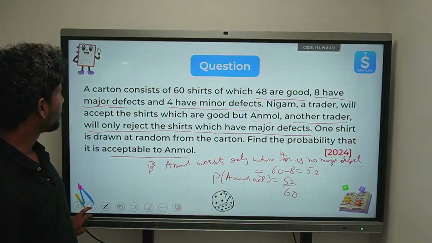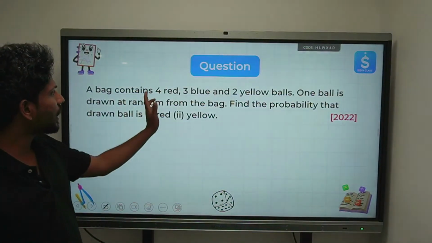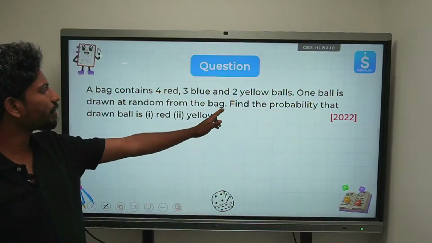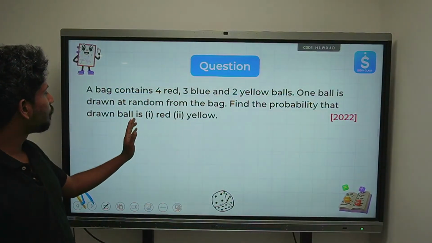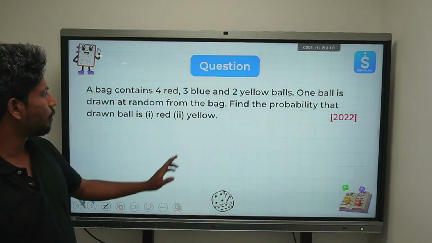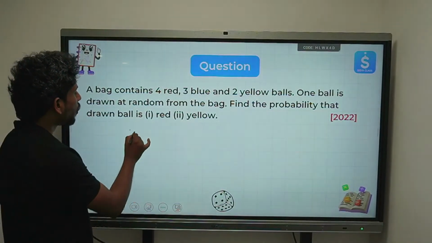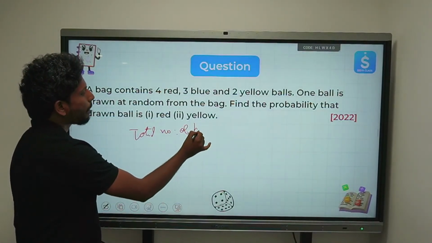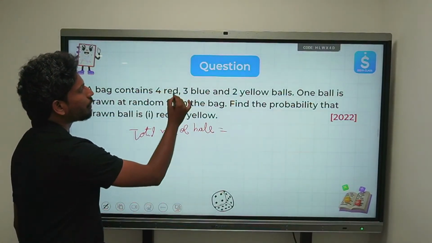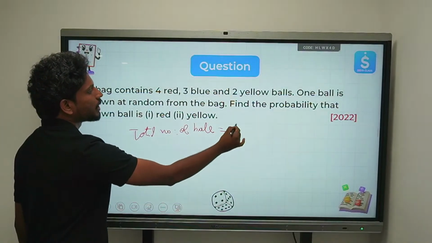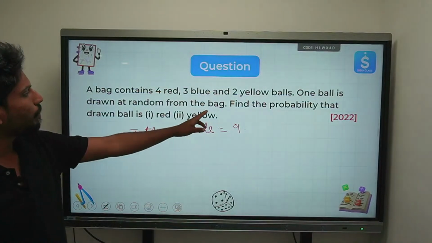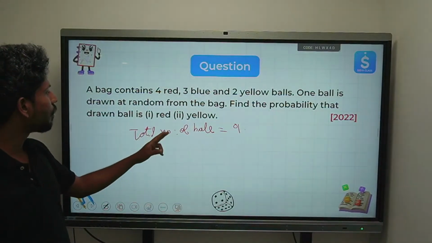Now please see: a bag contains 4 red, 3 blue and 2 yellow balls. One ball is drawn at random from the bag. Find the probability that the drawn ball is red and yellow. So how many total balls do we have? The total number of balls is 4 plus 3, 7, 7 plus 2, 9, right? One ball is drawn at random from the bag.